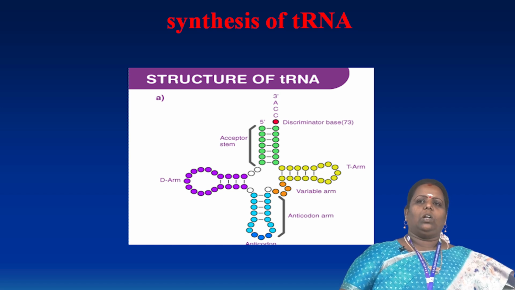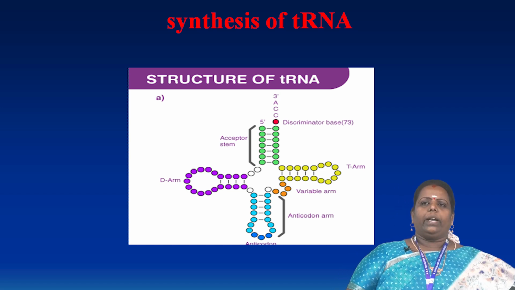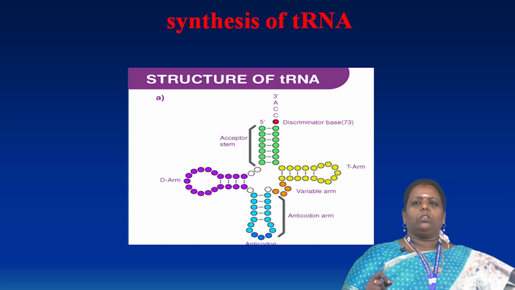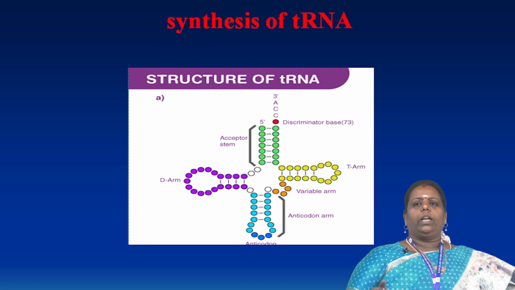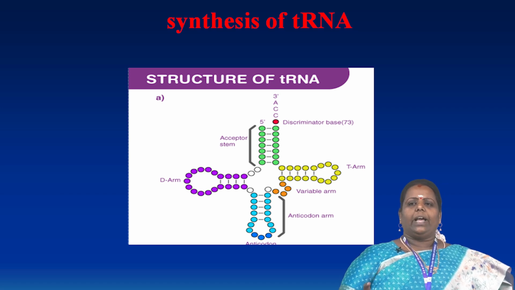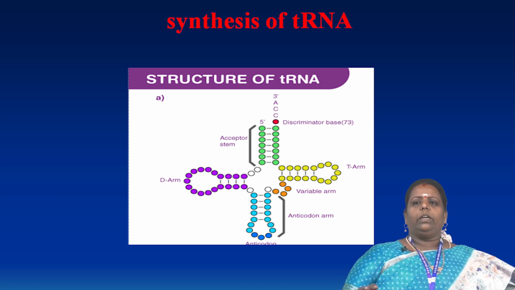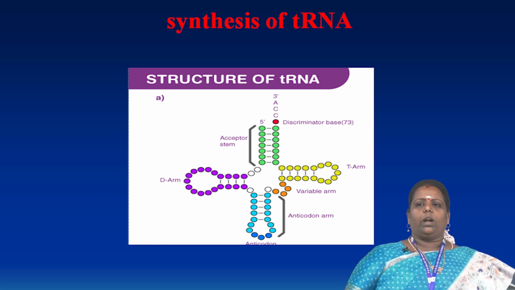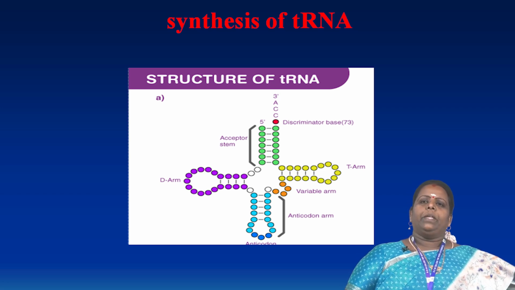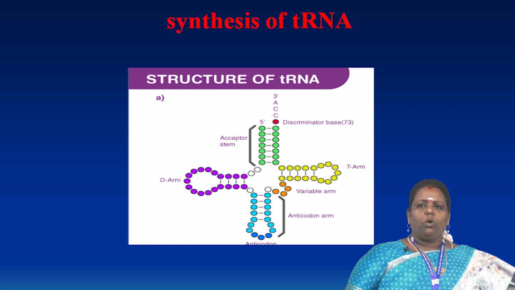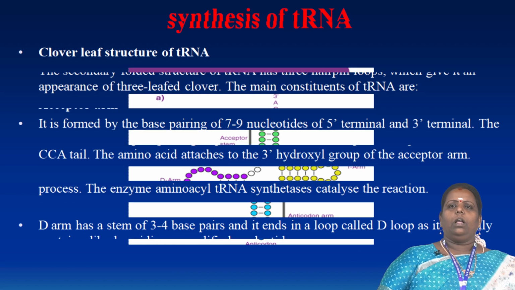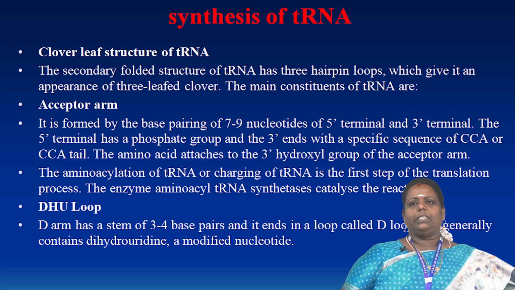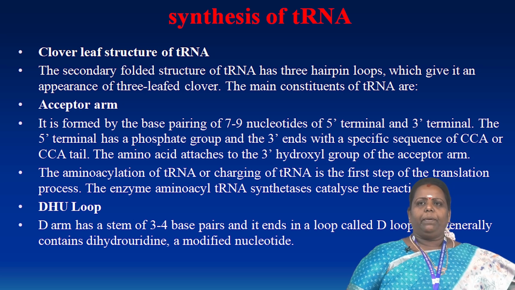Some modified bases also occur. How many bases? Adenine, guanine, thymine, cytosine. Each part also has 2 ends, one is the 3 prime end, another is the 5 prime end. The green color, yellow color, violet color and pink color indicate the nucleotides. The new anticodons are also formed in the anticodon arm. And this sequencing of the protein molecules and amino acids, formation of a new polypeptide chain, occurs in the cytoplasm. The clover leaf structure of tRNA, the folded structure, is otherwise called a hairpin loop.